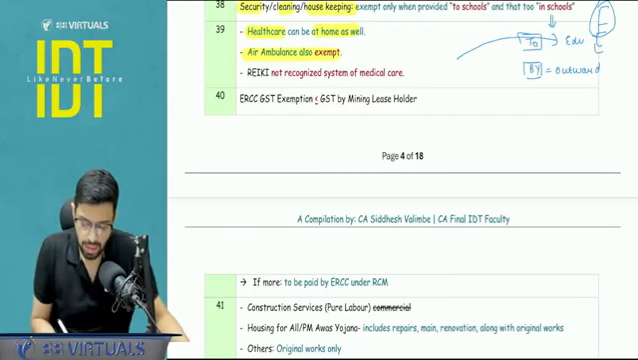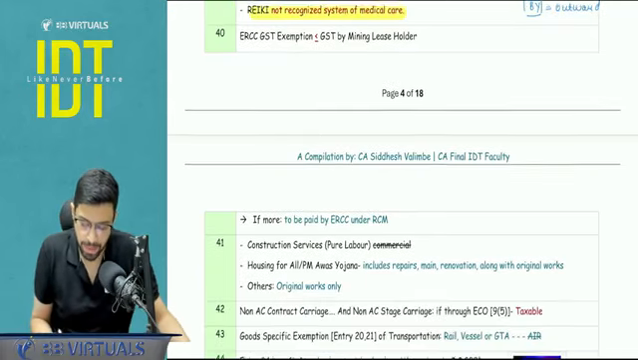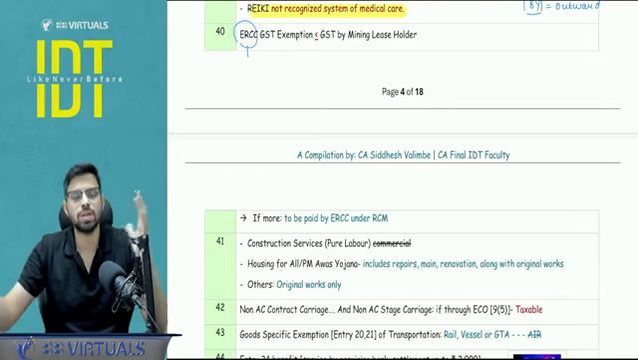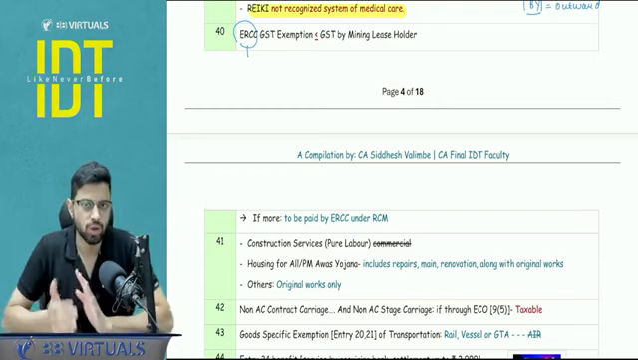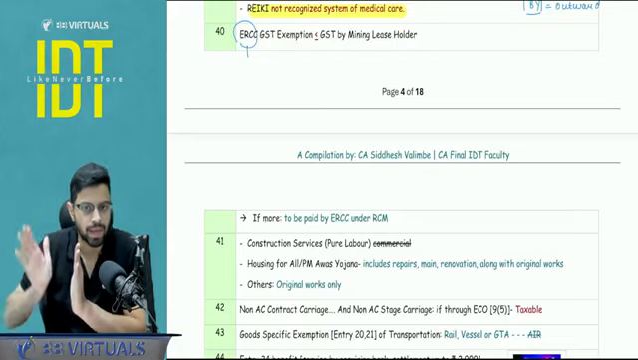Air ambulance is exempt. Reiki is not a recognized system of medical care, so taxability will be there. With respect to ERCC, if you have not gone into the details of how the entire concept works, what is the transaction, at least learn this for your exam. ERCC GST exemption will be up to the amount of GST paid by the mining lease holder.